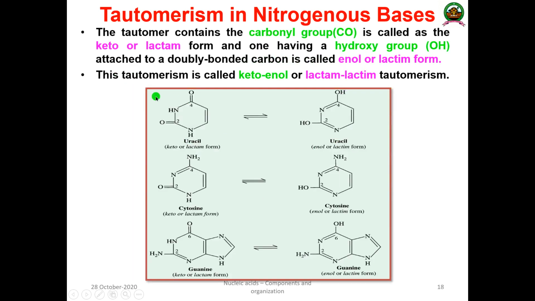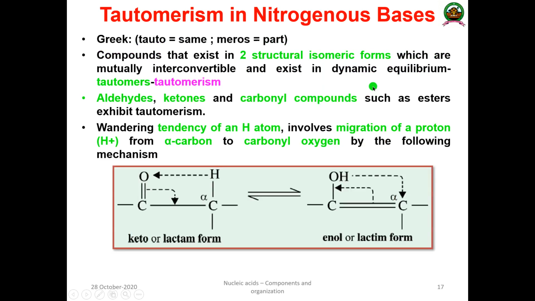So that is what it is. If the tautomer contains the carbonyl group, that is known as the keto form or lactam form. If the tautomer has a hydroxyl group, an OH group, attached to a doubly bonded carbon atom, it is known as the enol form or lactim form, as I have shown.